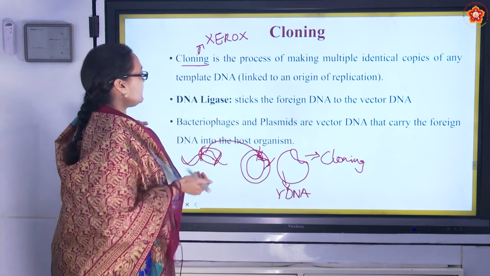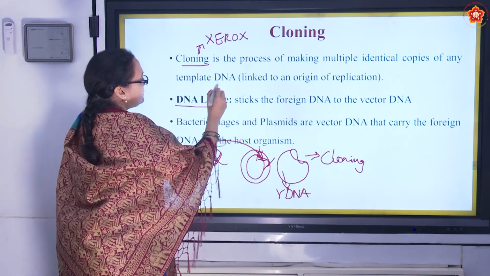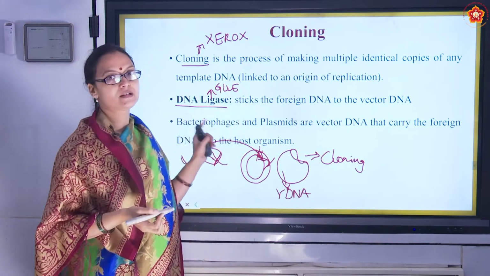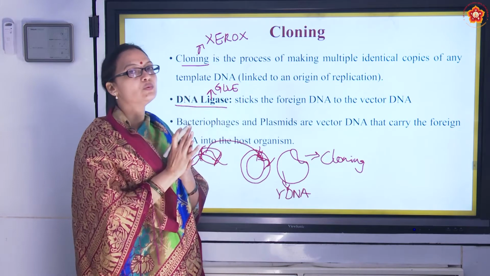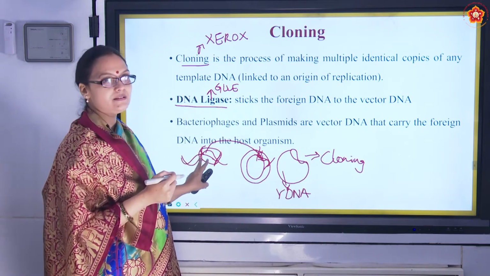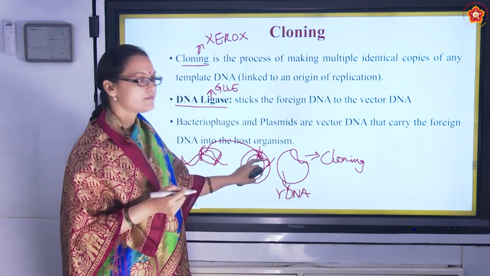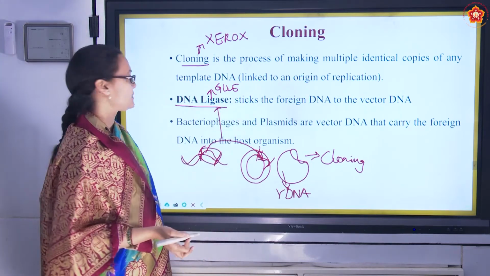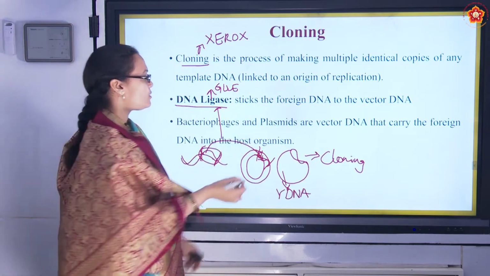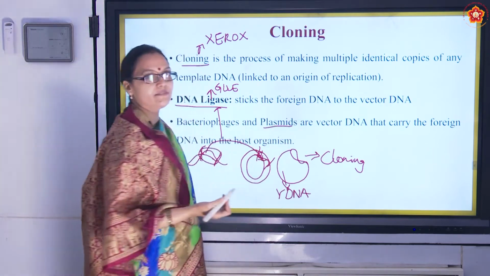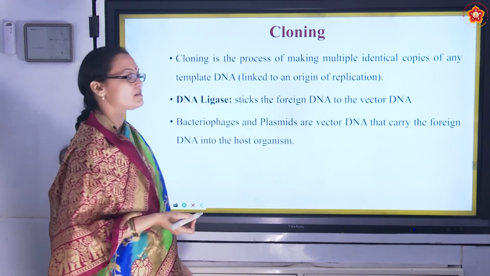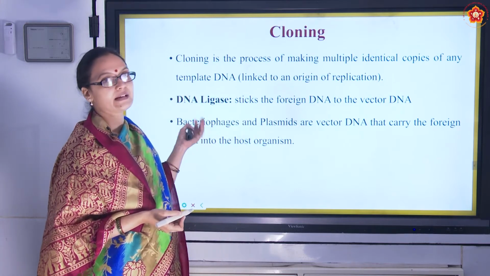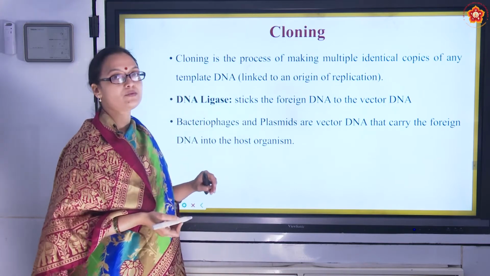Okay. And then DNA ligase is nothing but glue. So whenever you read this term DNA ligase, what is it? It's a glue. So where is the glue used? When we cut the DNA and we put it in the plasmid, how do we stick it? We stick it using DNA ligase. Okay, so vectors we spoke about. Plasmids are vectors, and bacteriophages can also be used as vectors. What are bacteriophages? These are viruses that attack bacteria. So they can also be used as vectors.